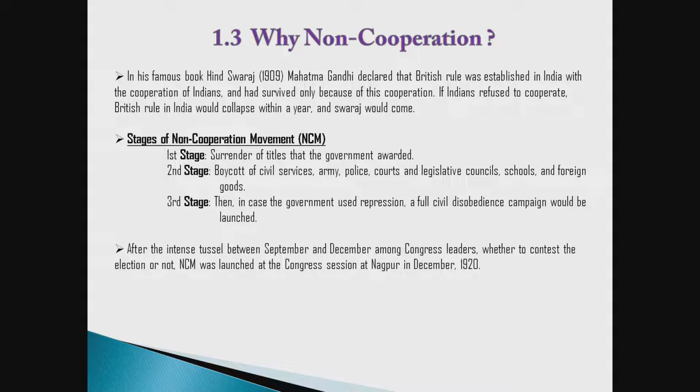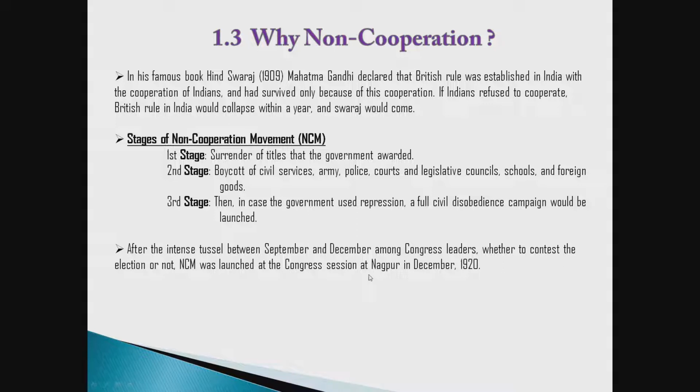which happened in 1930, after 10 years. Then, after an intense tussle between September and December among Congress leaders over whether to contest the election or not, the non-cooperation movement was launched at the Congress session at Nagpur in December 1920. Please keep this date and place in your mind.